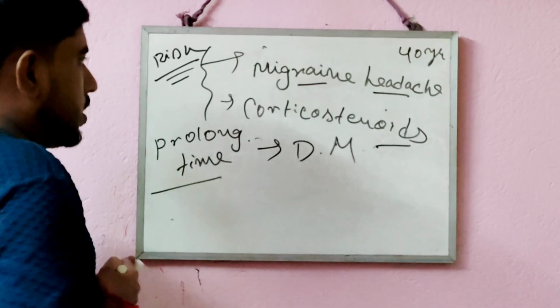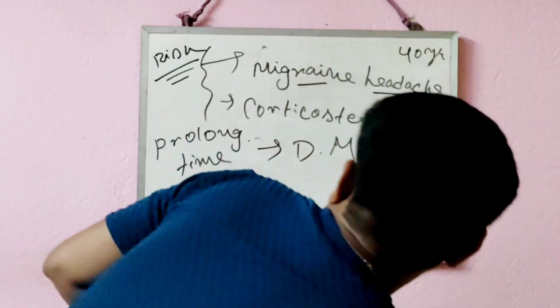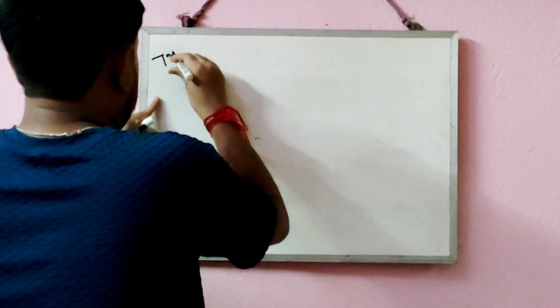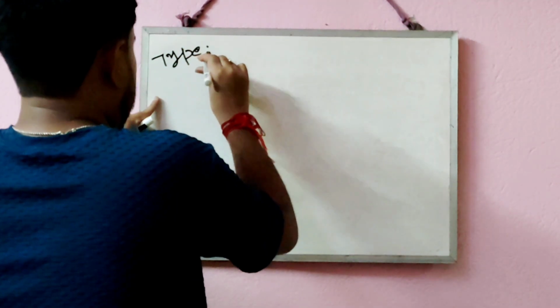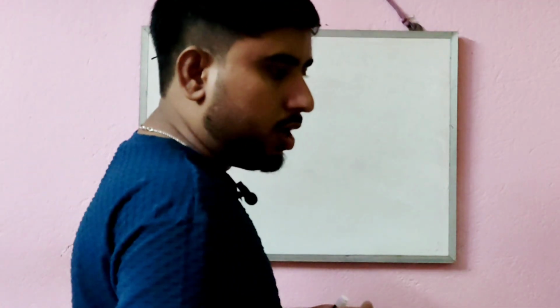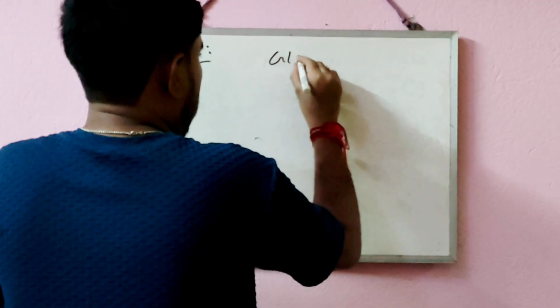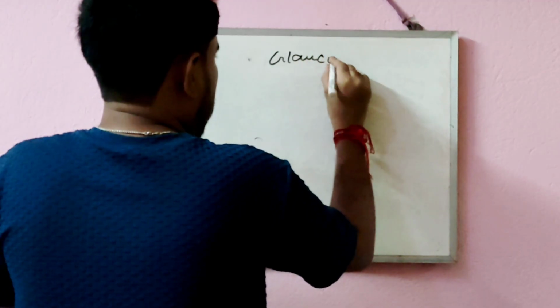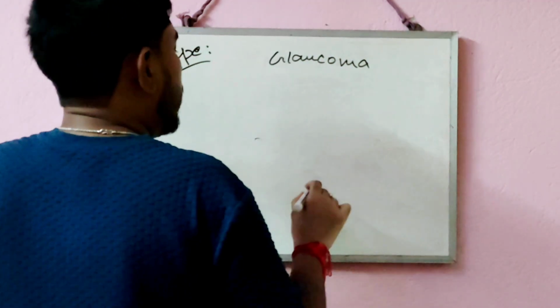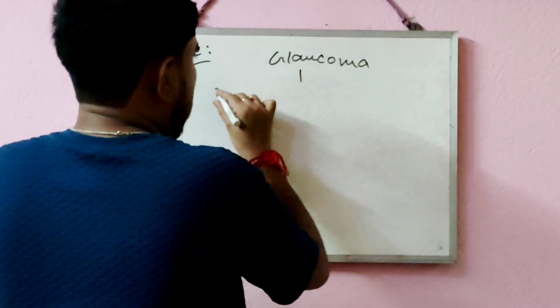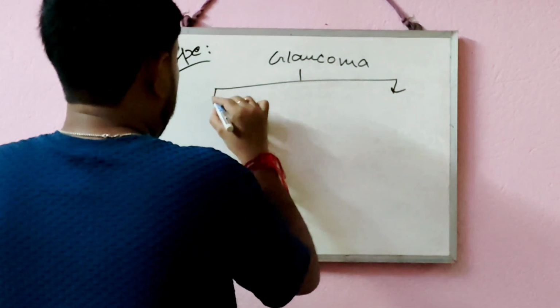Now we are going to discuss the different types of glaucoma. Glaucoma is classified into two types.